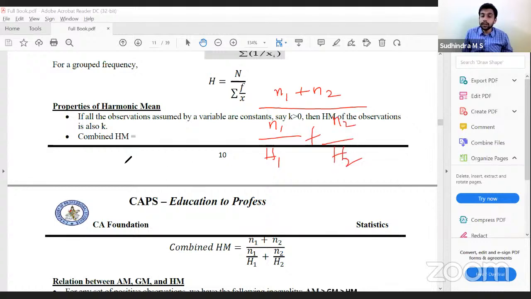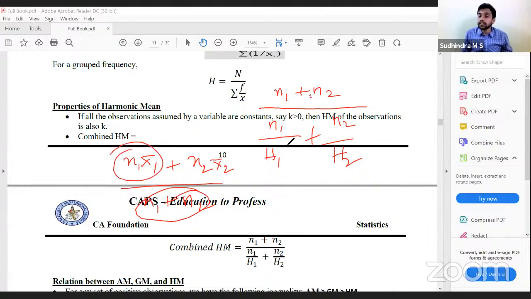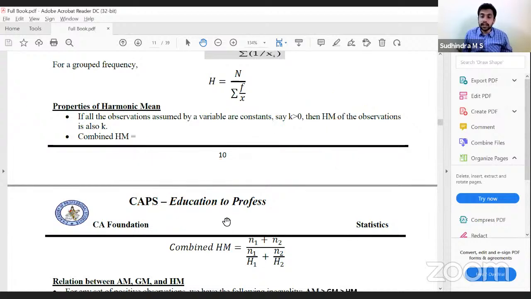In arithmetic mean, we did N1 X1 bar plus N2 X2 bar divided by N1 plus N2. Here N1 plus N2 goes in the numerator because it is a reciprocal. So N1 plus N2 divided by N1 divided by H1 plus N2 divided by H2 gives the combined harmonic mean. Clear with this?